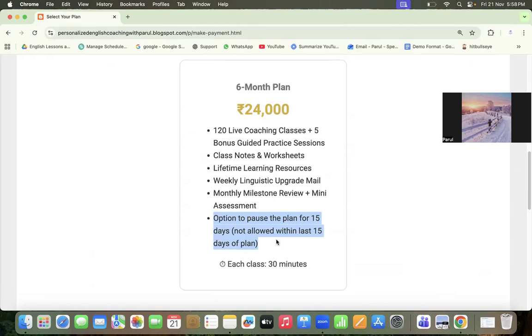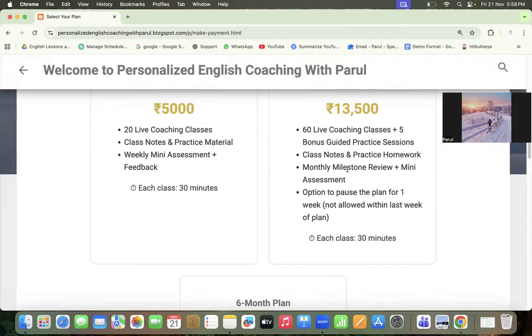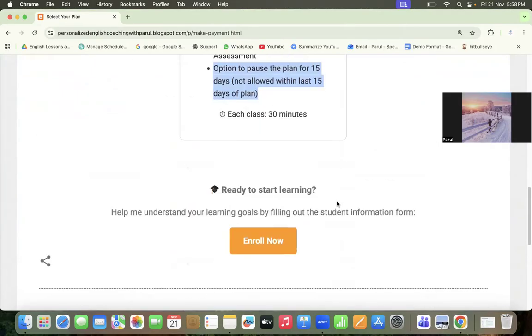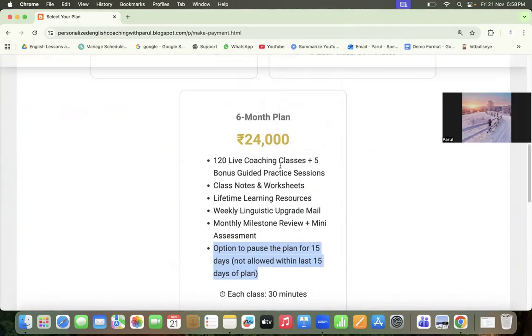You were not able to, let's say, attend the classes for 10-15 days, and your expiry date has approached, the classes will go waste. So in my system, you don't have to lose your sessions. If you know that something urgent has come up, you can pause the plan for either 7 days if you go for the 3 month plan, or you can pause it for 15 days if you go for the 6 month plan.